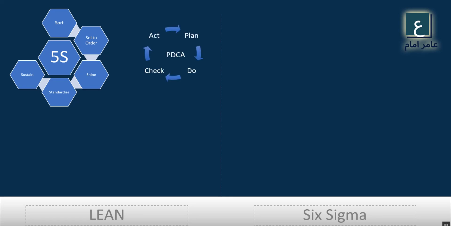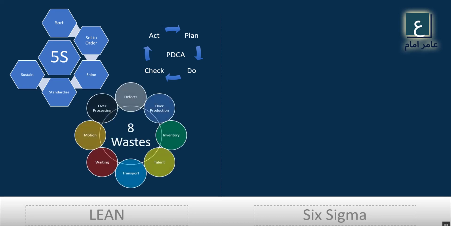So the second technique is PDCA, Plan, Do, Check, Act. First you need to plan it, then perform it, then validate or check it, and then apply it. So this is Plan, Do, Check, Act. And the third one is the 8 wastes of Lean. The 8 wastes are overproduction, inventory, talent, transport, waiting, motion, overprocessing, and defect.